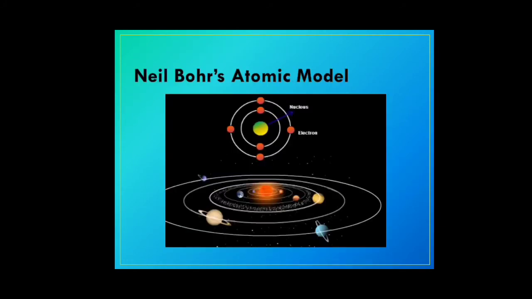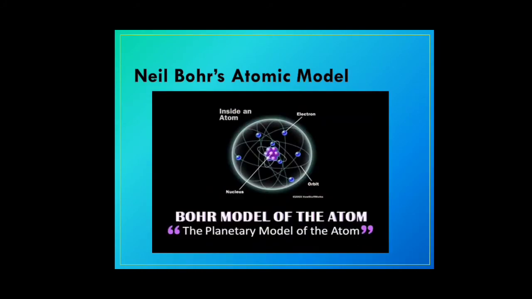Later, Niels Bohr came up with a structure of the atomic model, in which he said the atom structure is comparable to that of our solar system. Just as the sun is in the center and the planets revolve around it, in a similar way the electrons rotate around the nucleus. So this was Niels Bohr's atomic model. This is the same model in 3D structure.